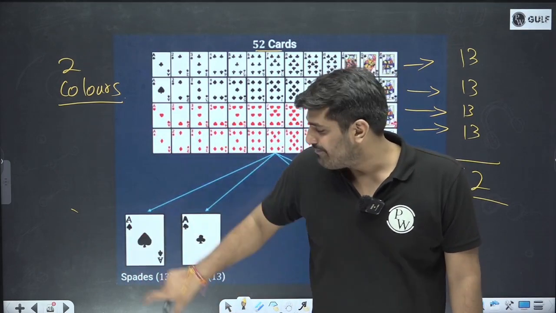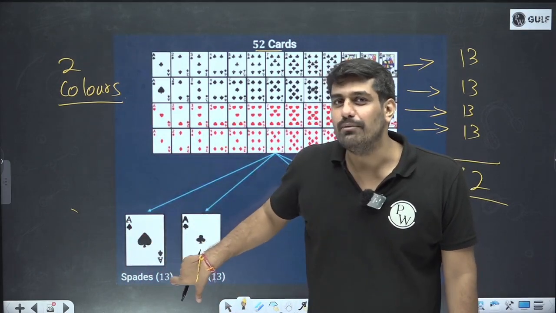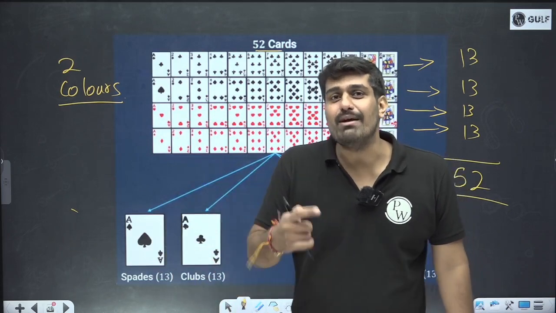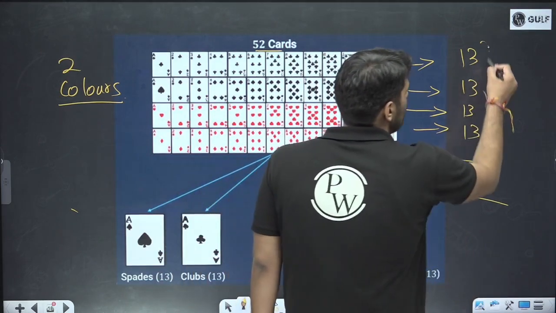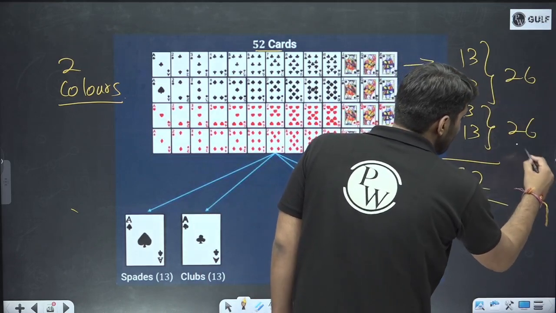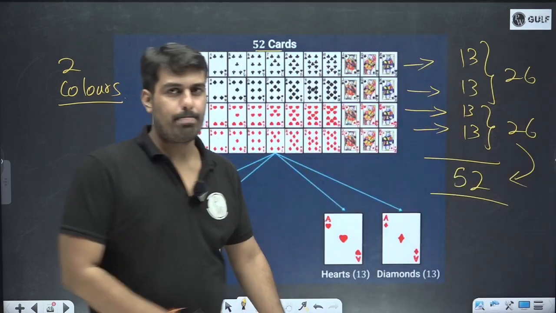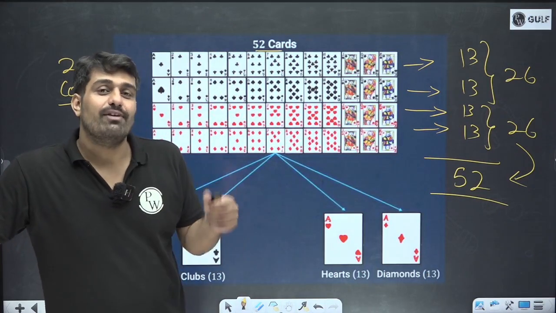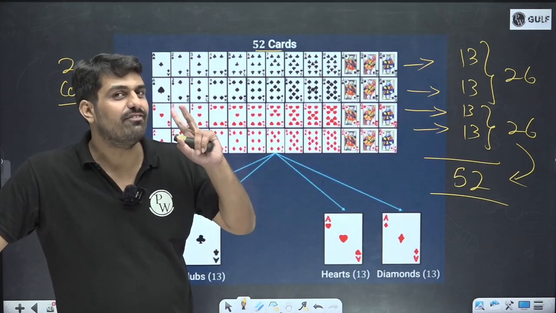Over here, 2 colors, black and red. In the case of black, we are having 2 suits, spade and club. So in total, black color, how many? Black color, if I talk about, 26. If I talk about red color, 26. Again, the same total, 52. What differentiation are we having? We are having a differentiation of suits. We are having a differentiation of color.